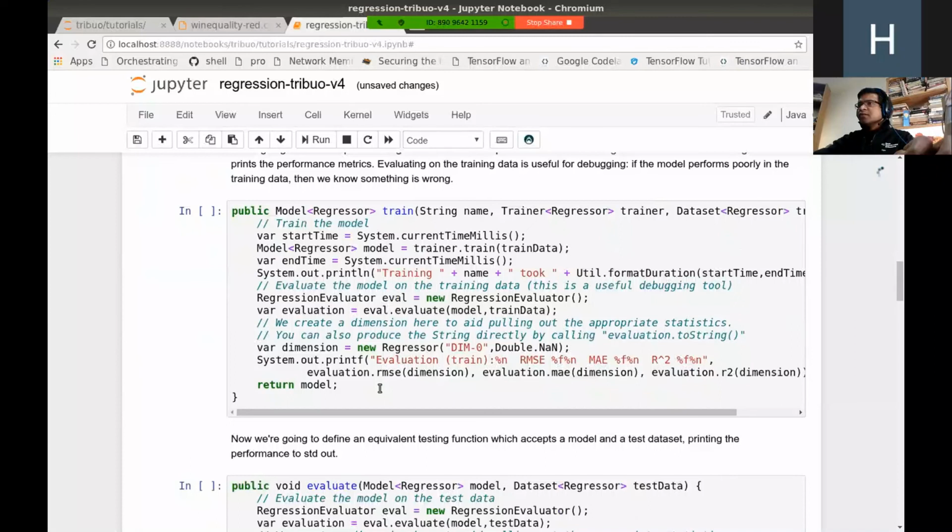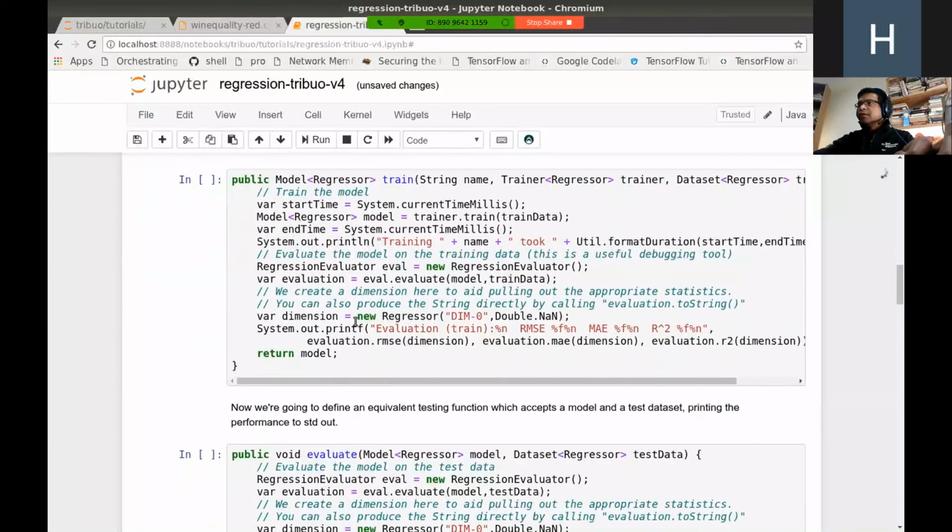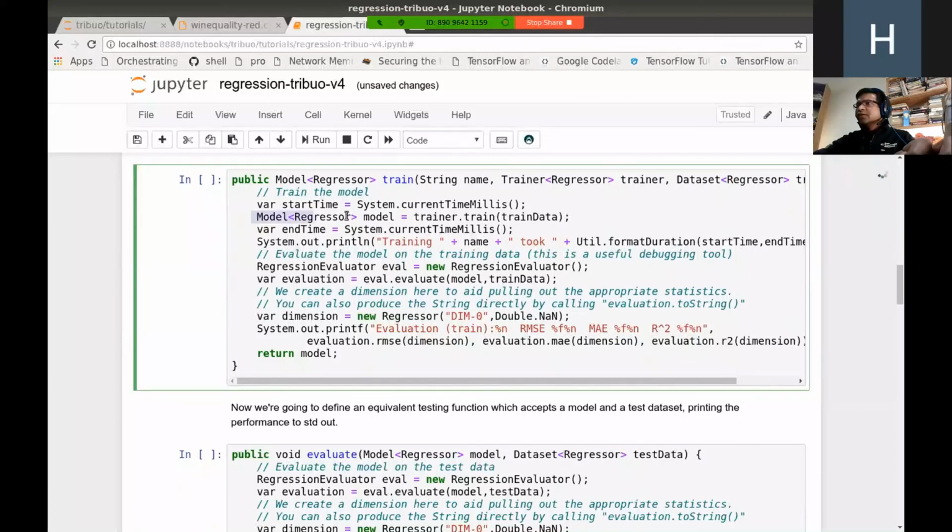Now, someone who's written this notebook has done a good job of putting the core functionalities in methods. In this training function, the two lines of importance are this, that trains the model, and here that evaluates the model. Trainer is an instance of an algorithm that we are going to use to train a model, and we're inputting the training data into it. Then when you run the train method on it, it produces an instance called model. Similarly with evaluate, you pass it the model and you pass it the training data.